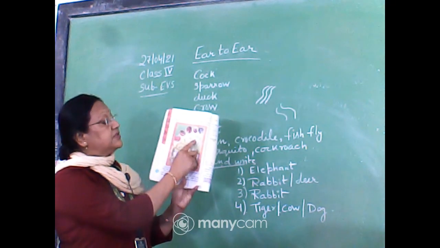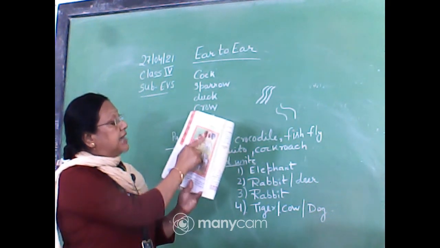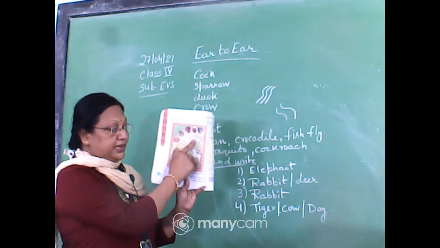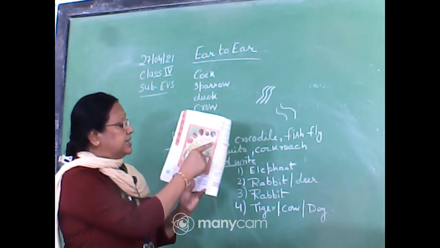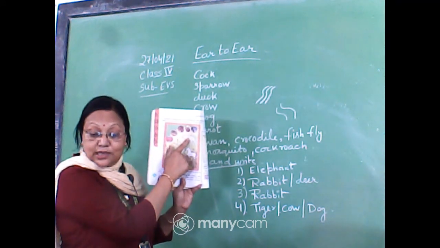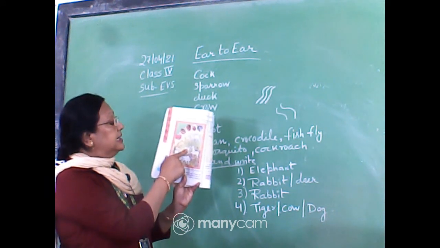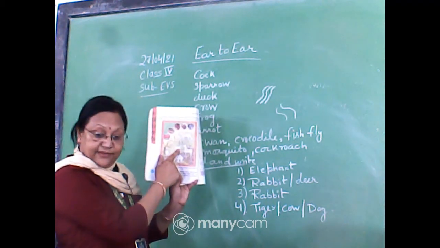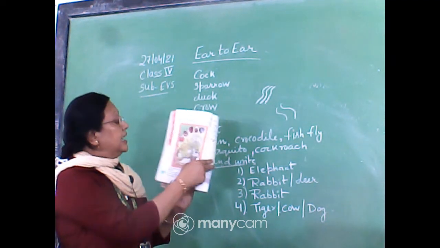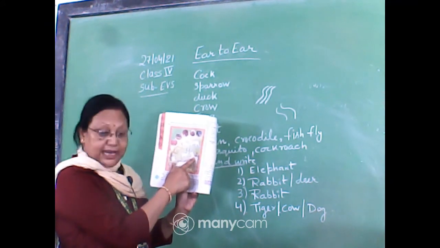Match, this one is the tiger, you match this skin with the tiger skin. Write down here tiger. So see, this is the tiger skin, write down here the tiger. Then this is the deer, match the deer skin with the deer. And this one is the zebra skin, match the zebra with the skin.